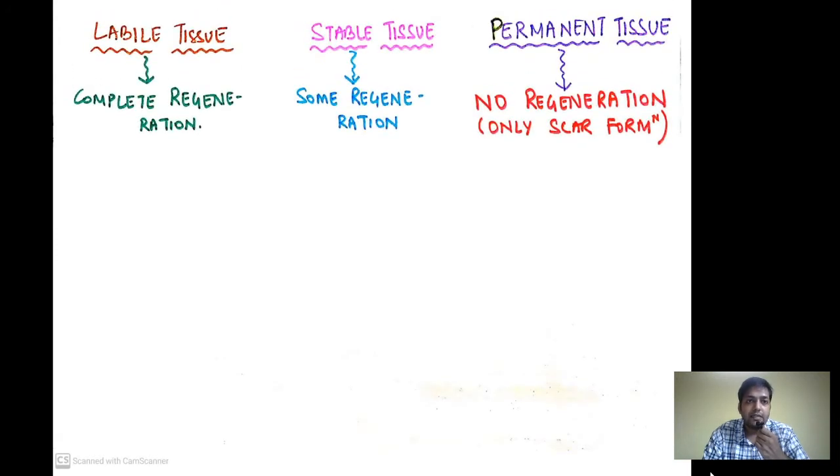So just to revise, the labile tissues can show complete regeneration, stable tissues show some regeneration, and permanent tissues show no regeneration. So here the healing process will only occur by means of scar formation.